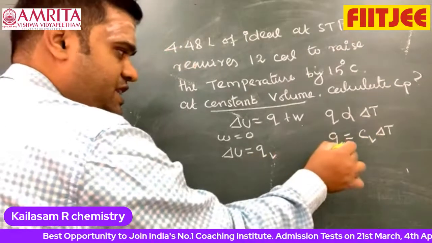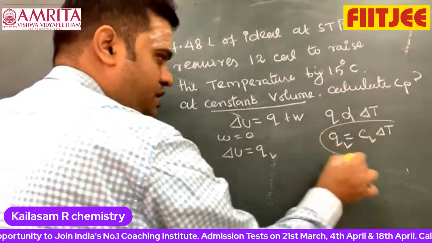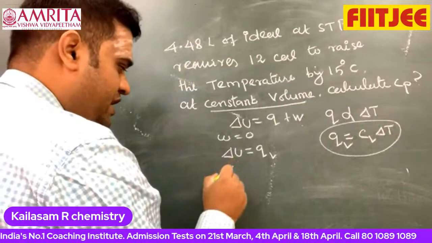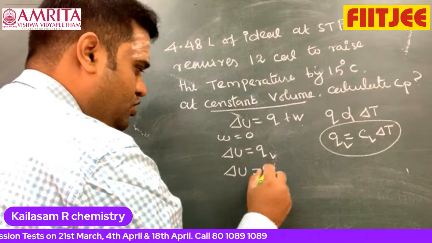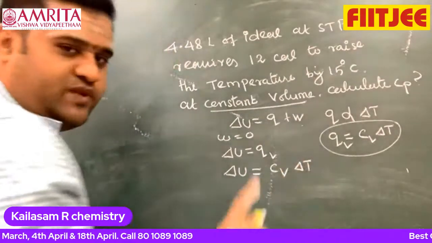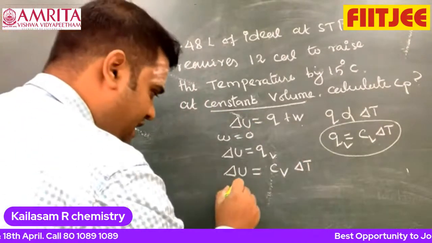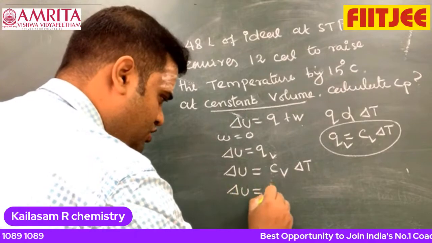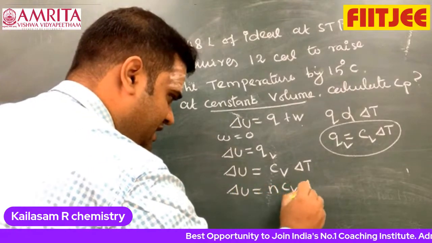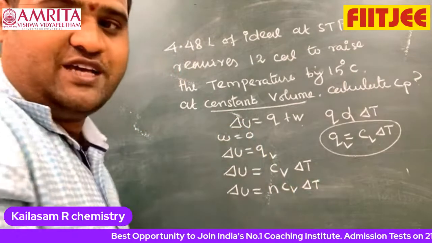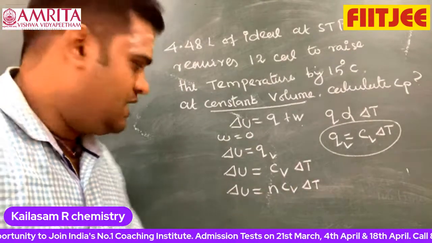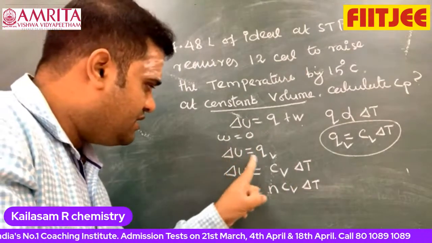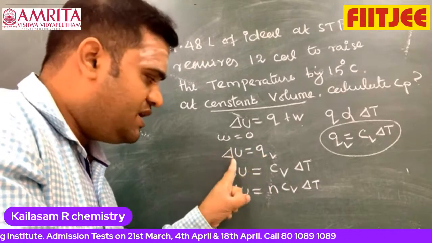Therefore in the place of QV, I can write CV delta T. Therefore delta U is equal to CV delta T. This is for 1 mole of a gas. Now delta U is equal to n CV delta T. This is for n mole of a gas. Am I right or not? Now look at this, in the place of QV, which is nothing but delta U,